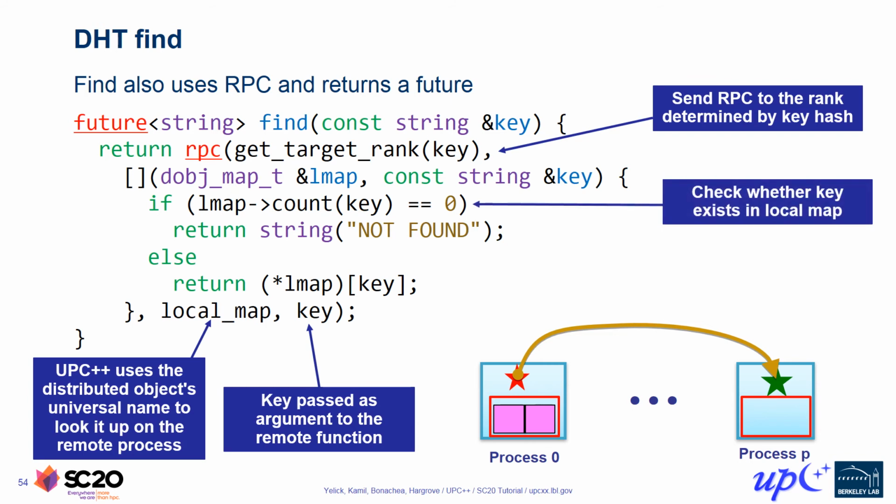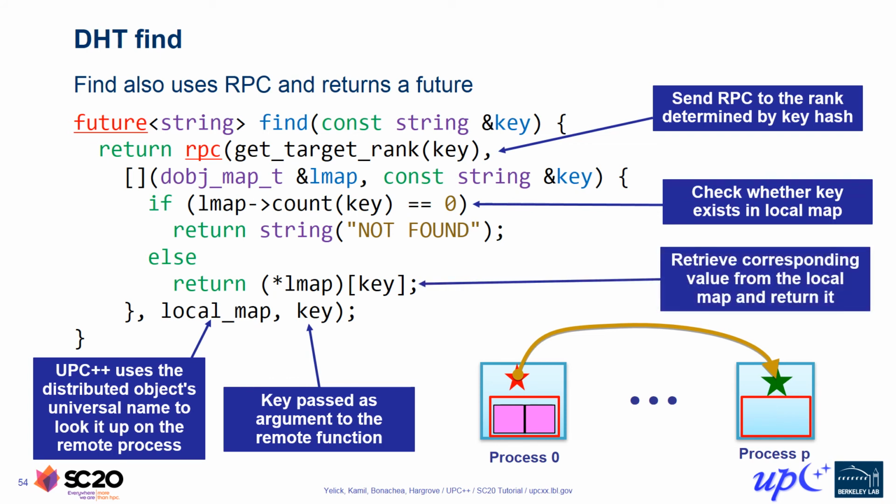We start by checking whether the given key is present in the DHT. Here we use the dist object arrow operator, which follows the usual C++ convention familiar from pointers in that it's equivalent to the combination of a star operator and a dot operator to access object members through a level of indirection. The arrow operator is applied to lmap and used to invoke the count member function of the std unordered map object, which is contained in the target's representative of the dist object. If that count returns 0, it means the requested key is not currently present in the DHT, and our callback returns a special string constant indicating the lookup failed to find a corresponding value.